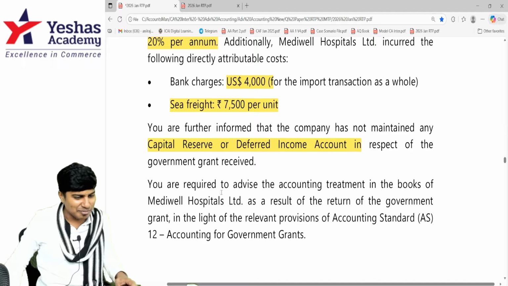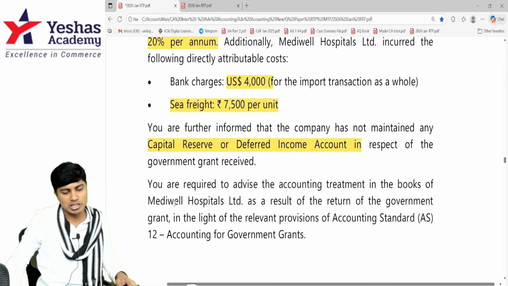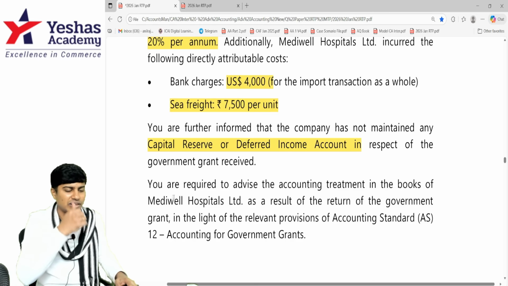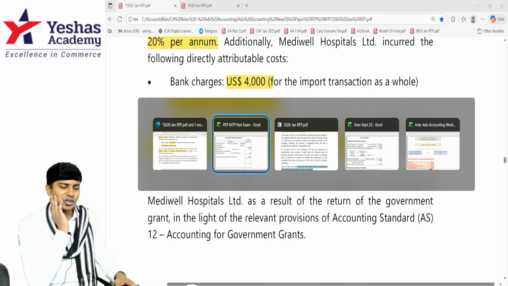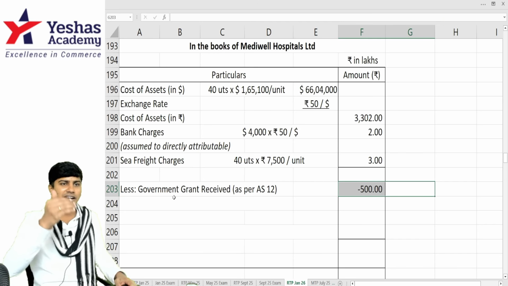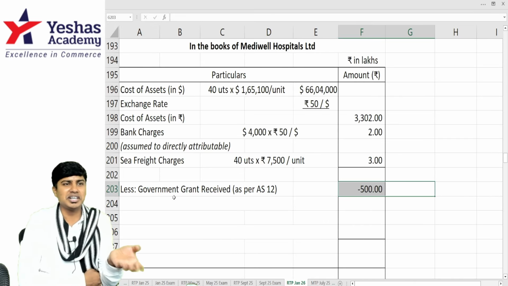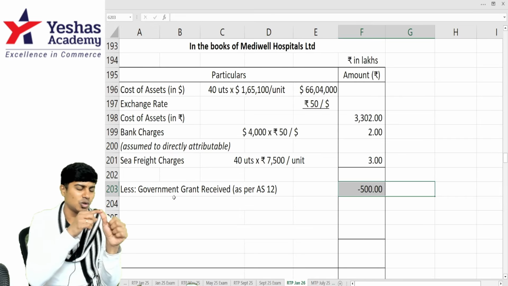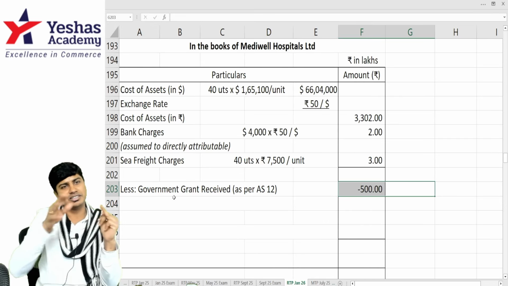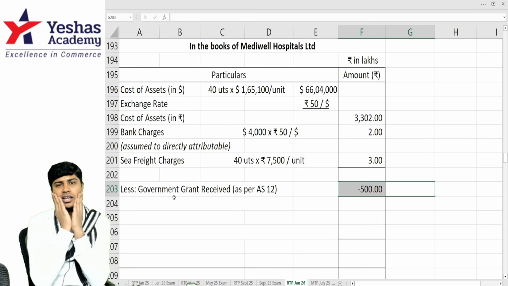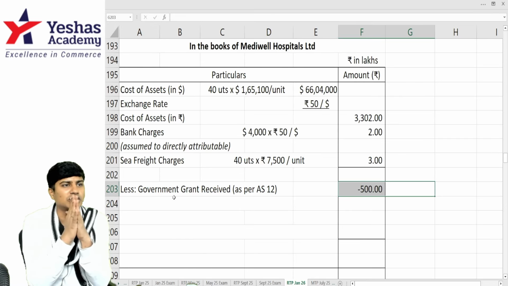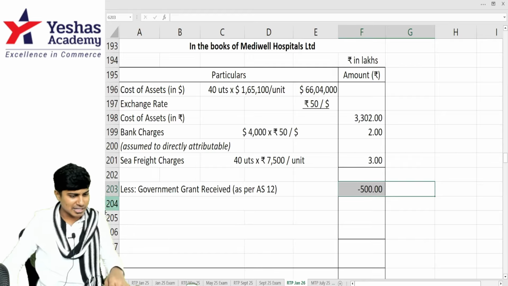Anything else that they've given here? You are required to advise the accounting treatment in the books of the hospital as a result of return of government grant. In 22-23, we will take the total of the cost, deduct the government grant, identify the revised cost of the asset, and depreciate it at 20% SLM for 22-23, 23-24, 24-25. On April 1st 2025, refund the entire grant amount that was previously deducted from the cost of the asset. That way, we will increase the cost of the asset. Let's see this.